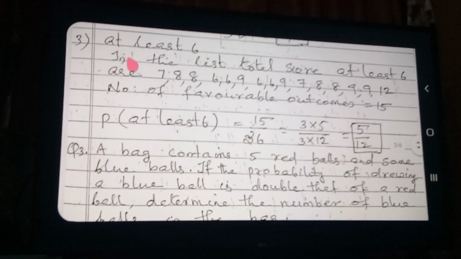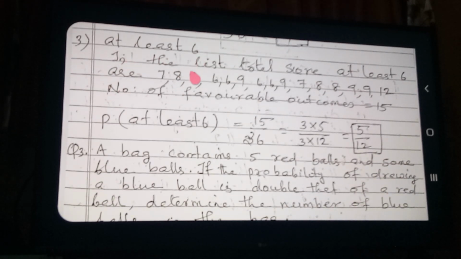See here, what is the word? At least 6. What is the meaning of at least 6? Already knowing: 6 or more than 6. At least 6, minimum 6. 6 or more than 6.